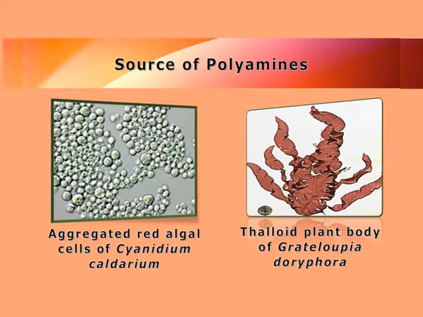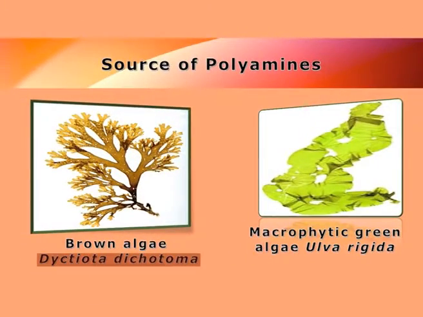Coming to another unique group of minor hormone in algae, which are commonly called polyamine. Now, why it is called polyamine? Because large number of amino groups are present. So these particular polyamines, they are also produced from both microscopic as well as macrophytic algae. They include the Cyanidium, they include the Gracilaria, they include the Dictyota, that is the brown algae. They also include the macrophytic green algae called Ulva rigida.